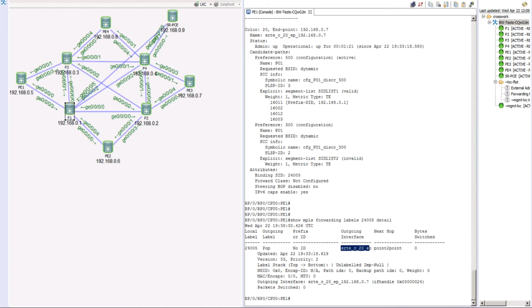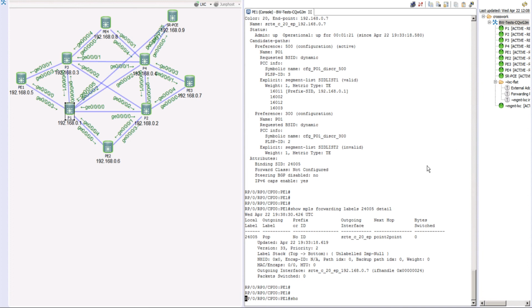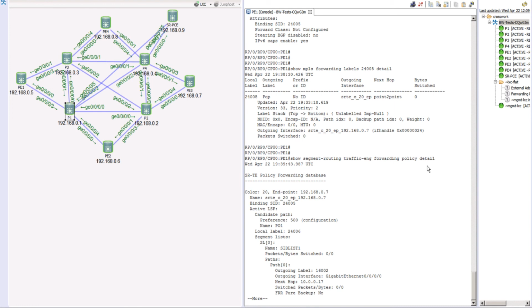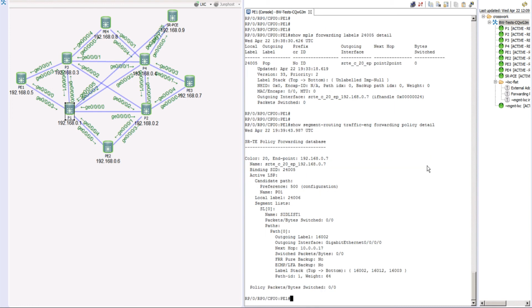We can also look up the same policy in the forwarding table. For that, we can just say show segment routing traffic engineering forwarding policy, and give me the detail for this particular policy. Now if you scroll further down, it says for the color 20 this is the endpoint, and it shows the binding SID that is being used.